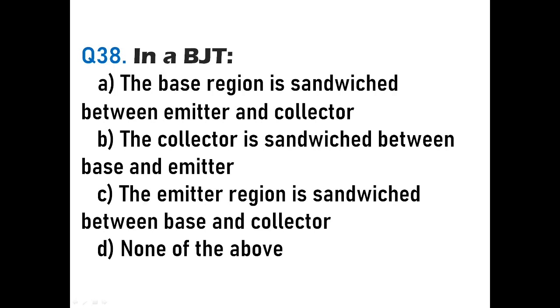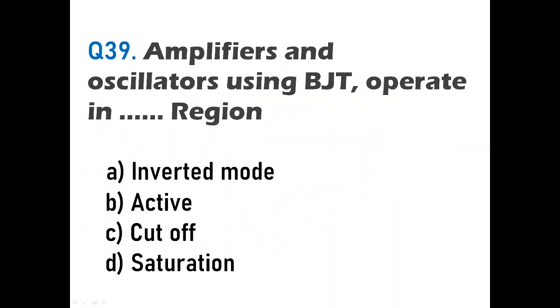Now we know that in BJT we have two types, PNP and NPN. The first layer is called the emitter, the second layer is called the base, and the third layer is called the collector. The base is very thin, and it is a lightly doped layer sandwiched between emitter and collector. So here the option has to be option A, where it says that the base region is sandwiched between emitter and collector. So in a BJT, the base region is sandwiched between emitter and collector. This is the option.